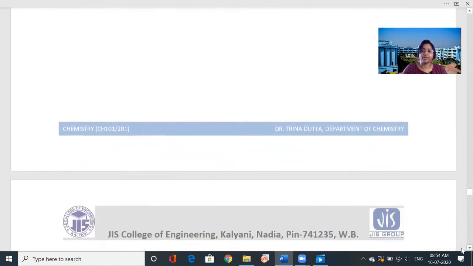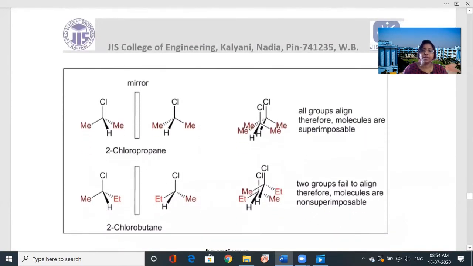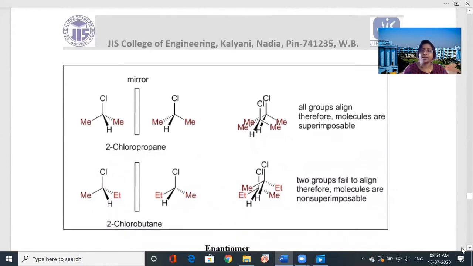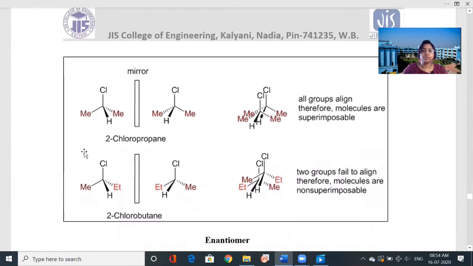They are diastereomers. Here you look at the different molecules and their mirror images. Look at it carefully. The first one is 2-chloropropane. First we take the mirror image. On both sides there is the methyl group, and this is the chlorine.